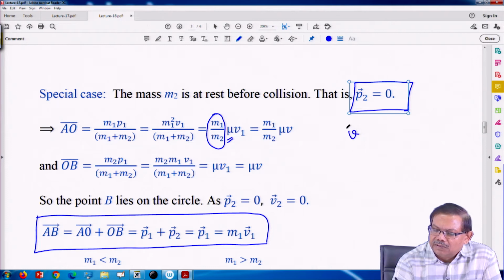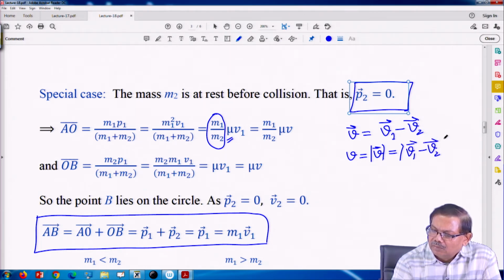What is this relative velocity? Relative velocity is V1 minus V2. So, V is the mod of V1 minus V2, as V2 is 0.